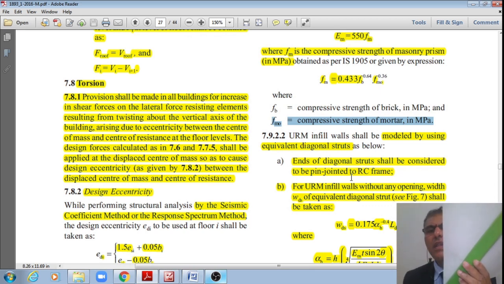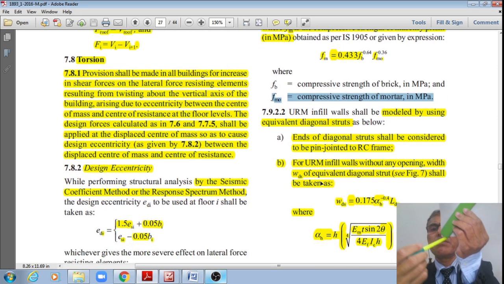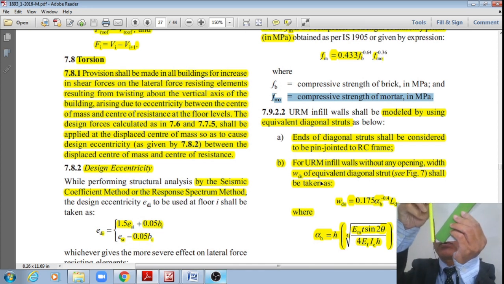This unreinforced masonry infill wall shall be designed as this equivalent diagonal strut as follows: ends of the diagonal struts shall be considered to be pin jointed to the RC frame.